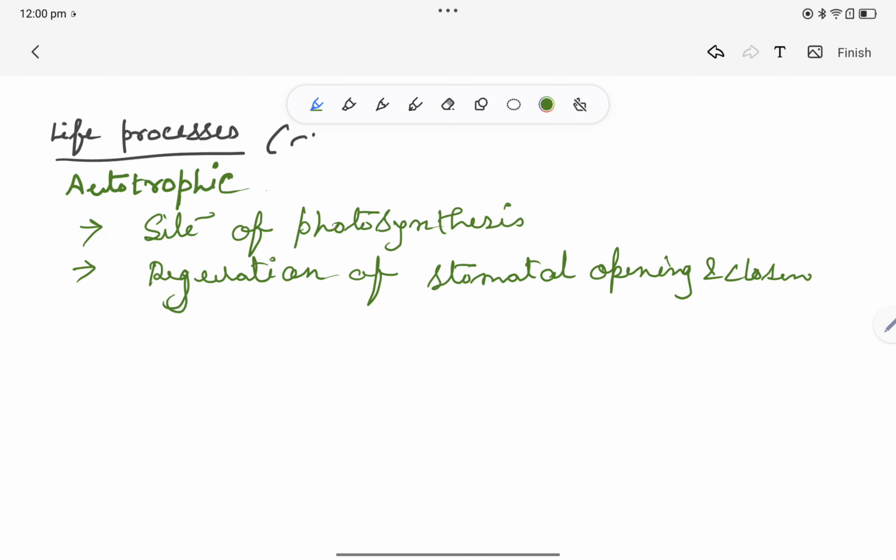What is stomata? How does it look? I'm going to discuss everything in detail. And the last one is mechanism of photosynthesis.